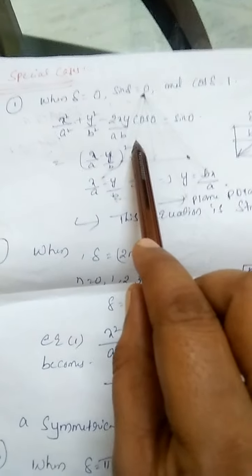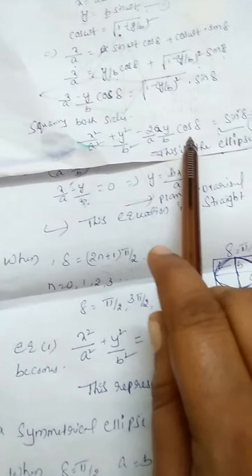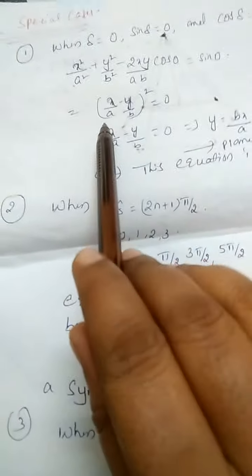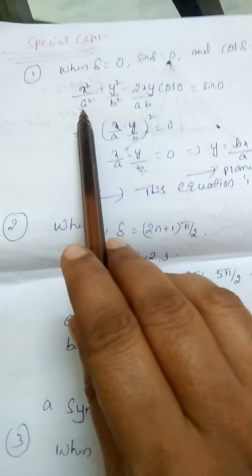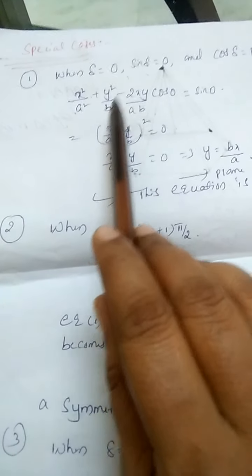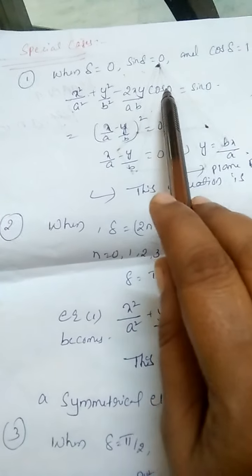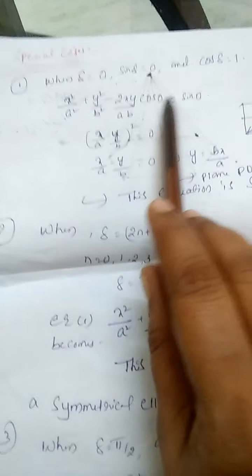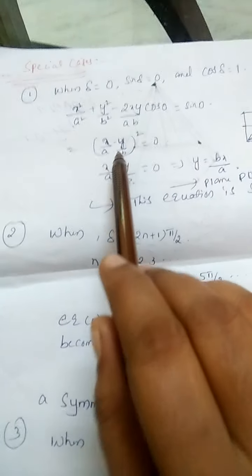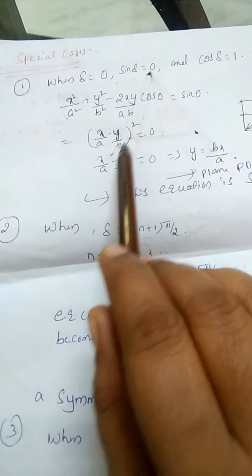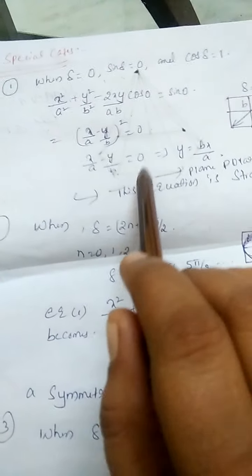Substituting in the last equation, we get x square by a square plus y square by b square minus 2xy by ab cos 0, where cos 0 is replaced with 1 and sin 0 is equal to 0. Then we get x by a minus y by b whole square is equal to 0, so x by a minus y by b is equal to 0.